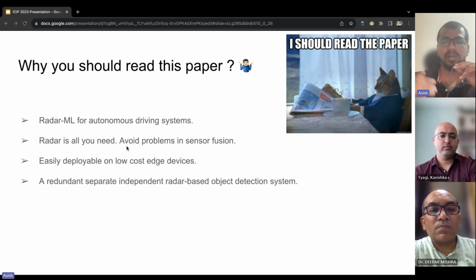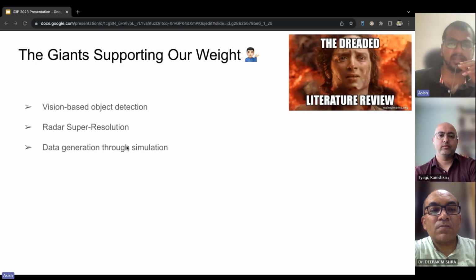Lastly, if you already have a radar-based object detection system, you can also establish a separate backup radar system that operates independently. It provides you with a redundant mechanism in some sectors like space, where you cannot afford to make an error. So in those scenarios, a redundant mechanism is very important, and this provides you that redundant mechanism. This backup becomes really useful in crucial situations or when you need to make significant decisions, giving you an additional layer of reliability. Now let's move on to the literature review.